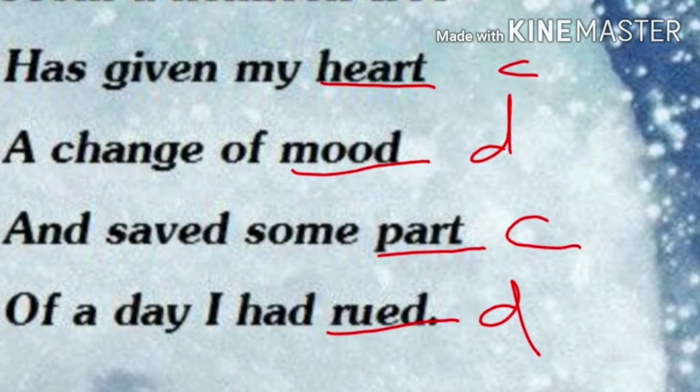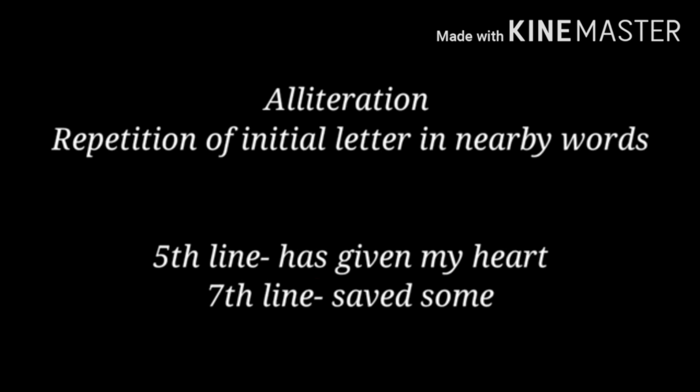Okay students, now come to the poetic devices. First, rhyme scheme. In the second stanza, the rhyme scheme is CD, CD, as you can see. The next is enjambment, as I told you, when the same sentence continues to the third, fourth, fifth line without any punctuation. The next comes your alliteration, which you are very familiar with. It is the repetition of initial letter in nearby words.